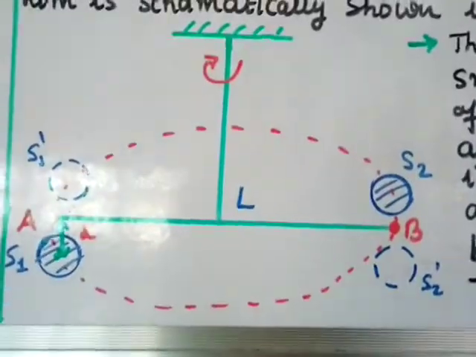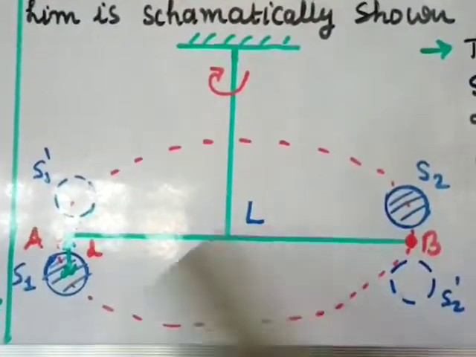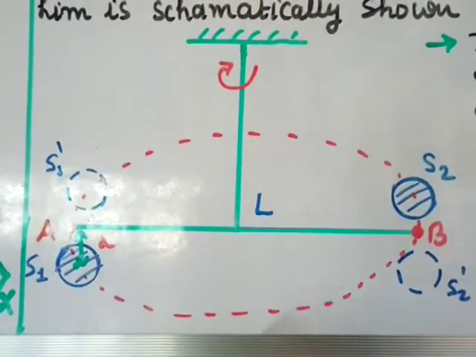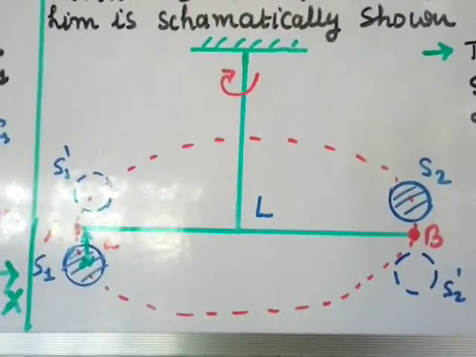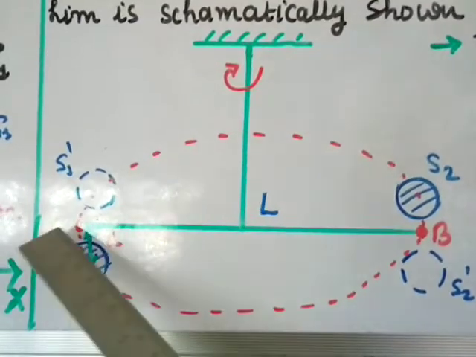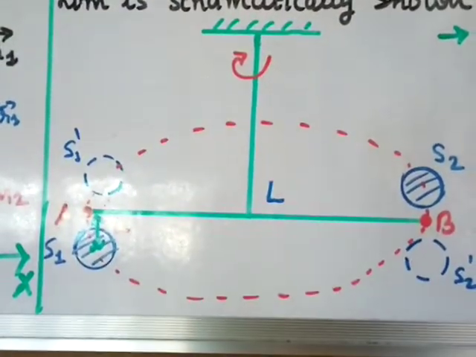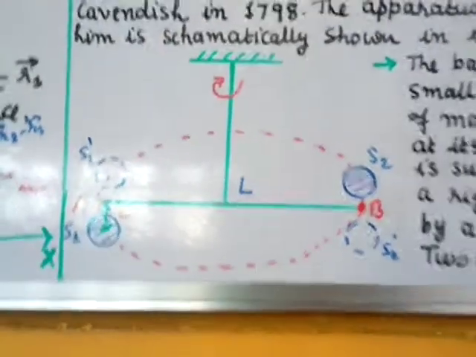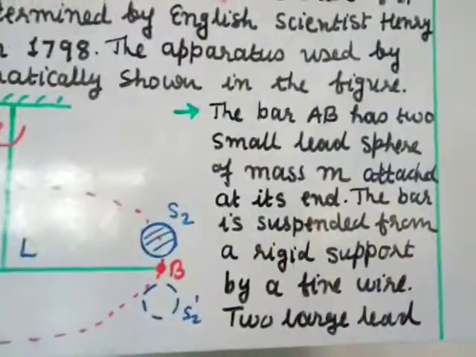He took a bar of length capital L, the bar AB, and at these two ends he attached small lead spheres, the red dots, of equal mass m.